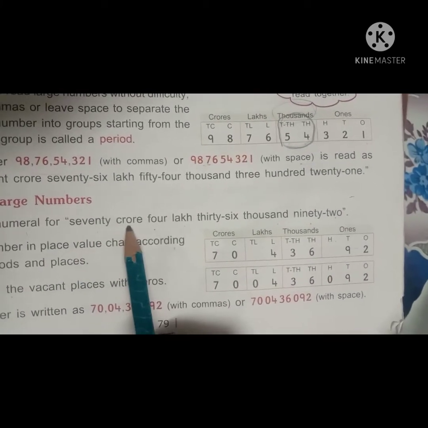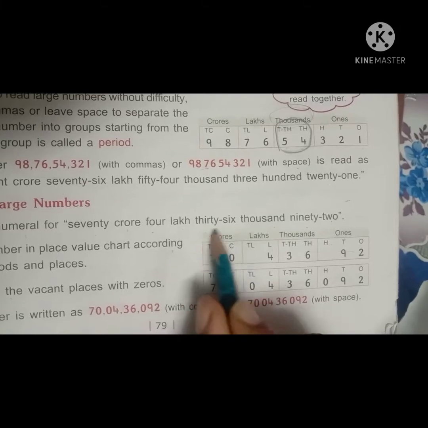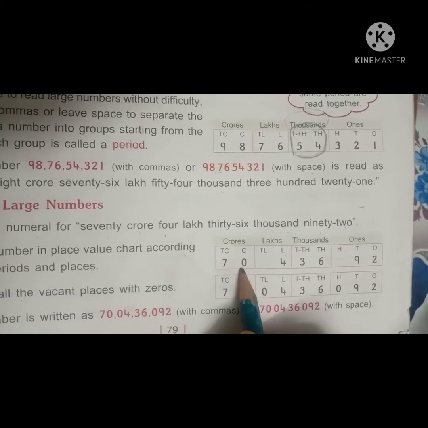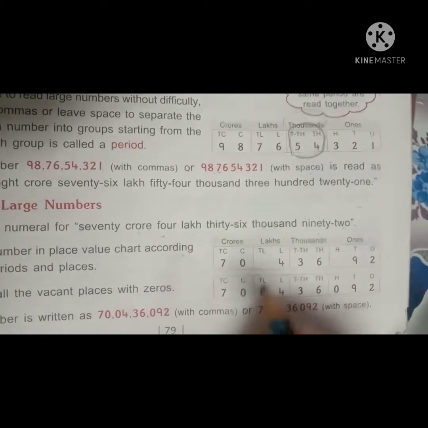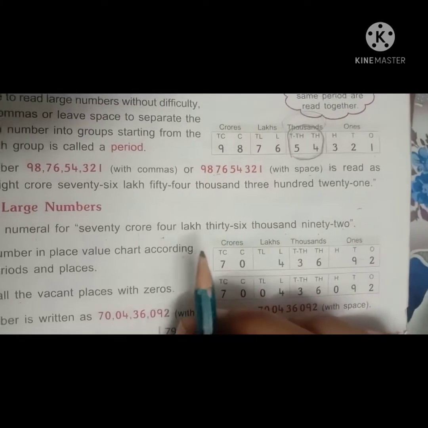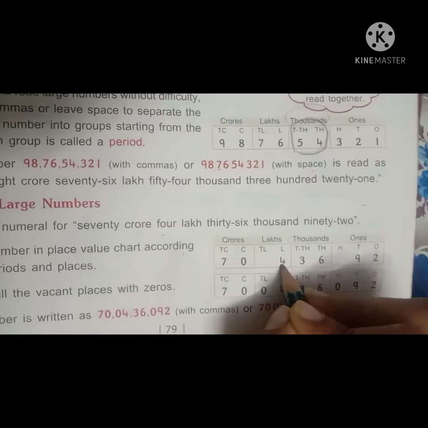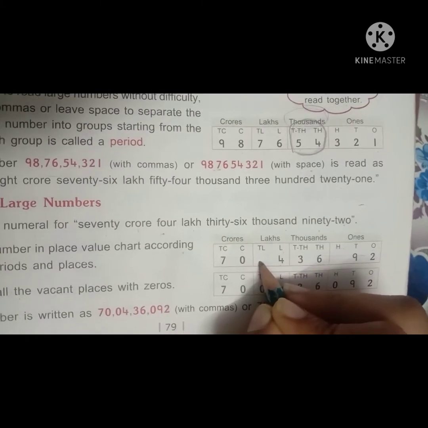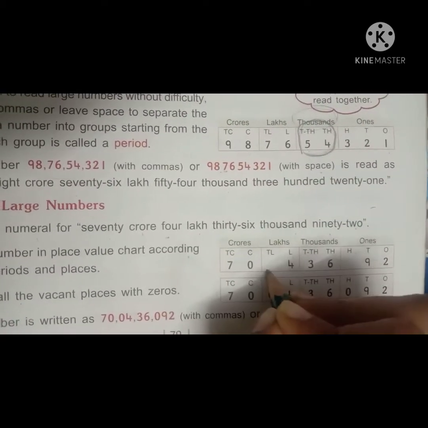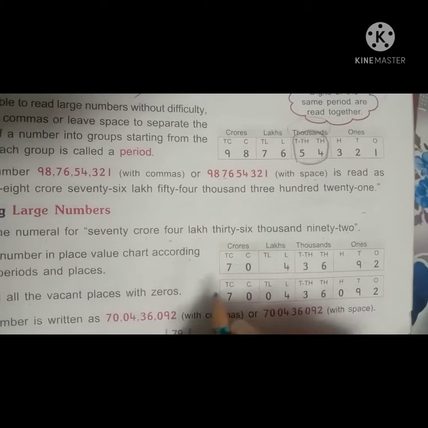See here, 70 crores. 70 crores means this is the crores period. Right here, 70. Next, 4 lakhs. Only one digit number is there. Children, observe here, only one digit number is there, so keep 4 here. In the 10,000 place, nothing is there, so we have to imagine that 0 is there. Okay?